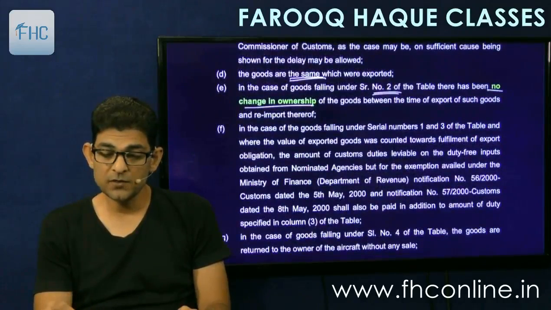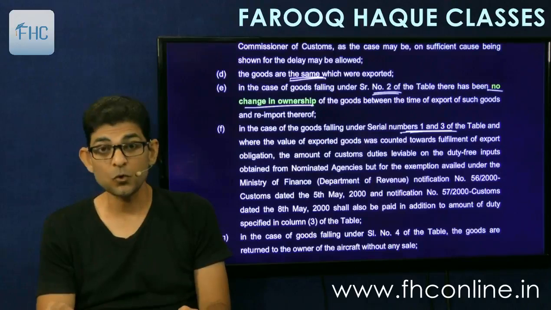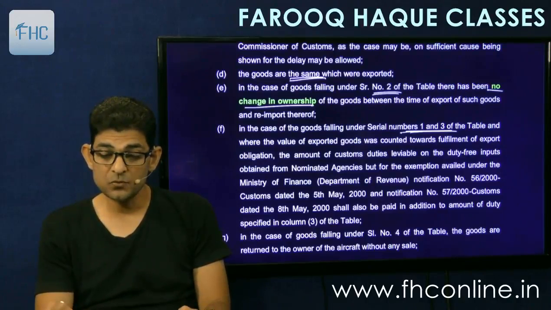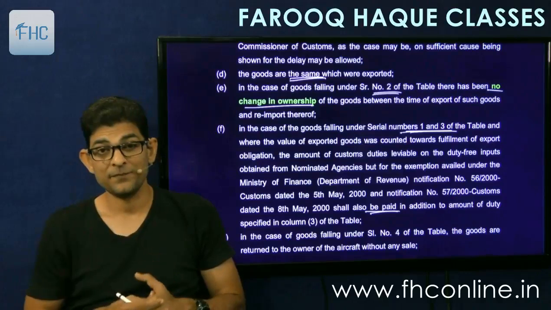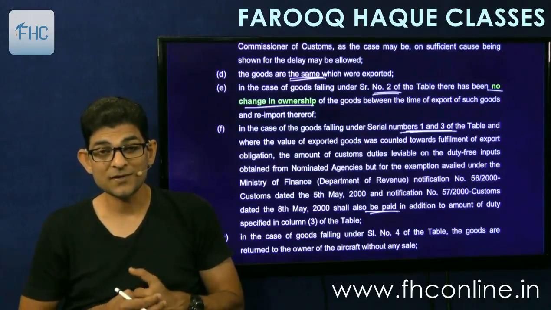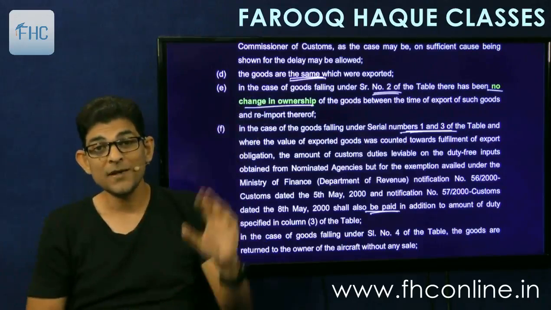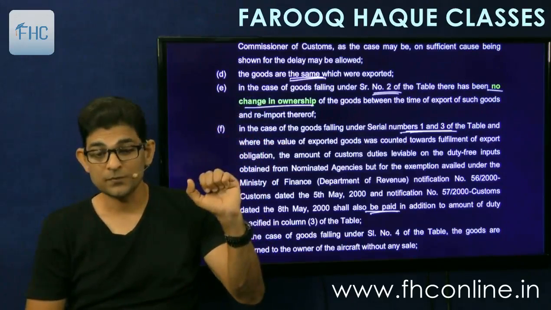And in the case of goods falling under serial number 1 and 3 of the table, and where the value of exported goods was counted towards fulfillment of export obligation, the amount of customs duty leviable on the duty-free inputs obtained from nominated agencies but for the exemption availed under Ministry of Finance notification number so and so shall be paid in addition to the amount of duty payable under column number 3. So if you had taken some concessions apart from what is given in column 3, then you have to pay back those concessions also.